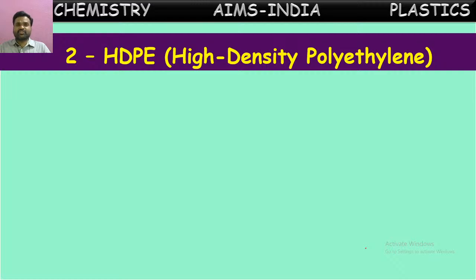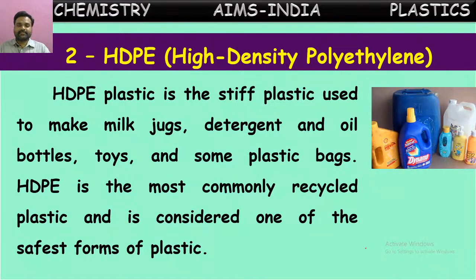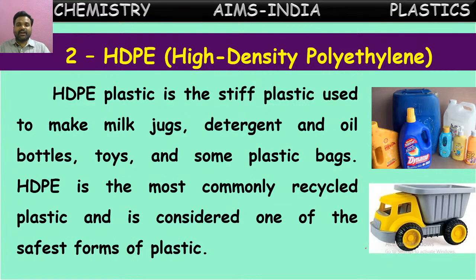Second one, HDPE. It is the second code which represents high density polyethylene. Where it is used, let us see. HDPE plastic is a stiff plastic. It will be strong enough, used to make milk jugs, detergent and oil bottles, toys and some plastic bags. These all are made up of this HDPE plastic.